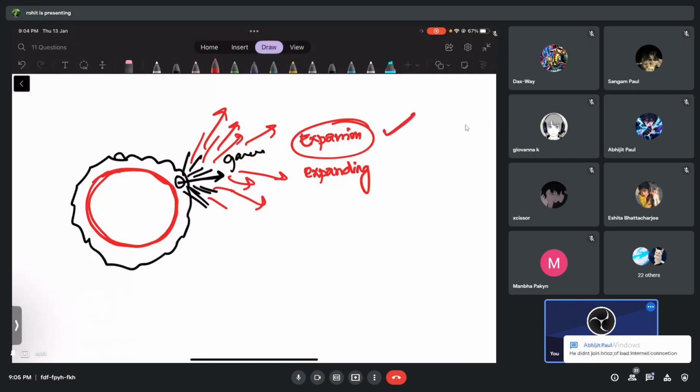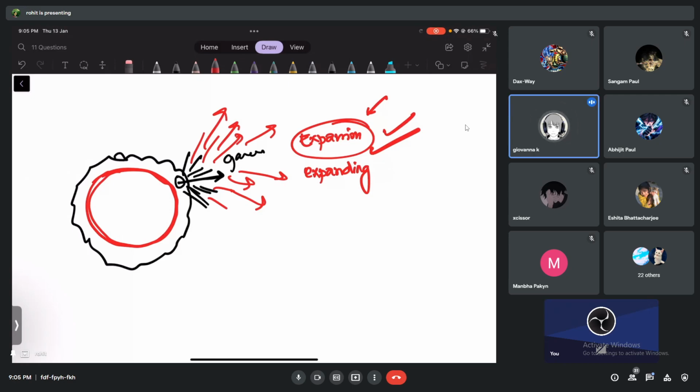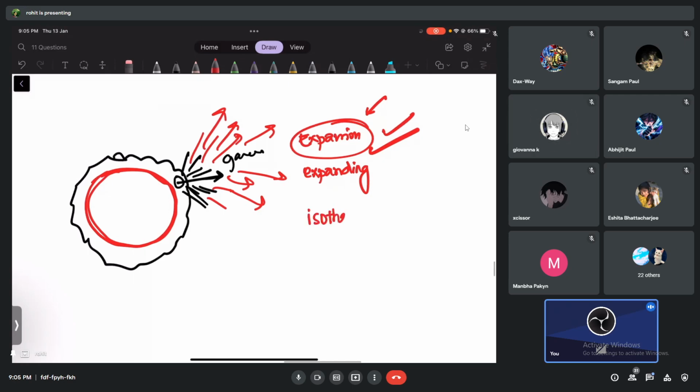Okay, what do you think it is? Okay, he did not join because of bad internet connection. Okay, my point is this an expansion? Yes, you agree this is an expansion. Okay, is it isothermal or not isothermal? What do you think? Is it isothermal or not?